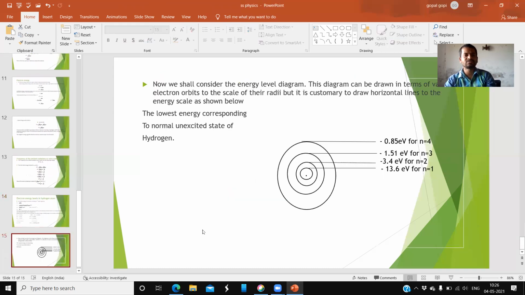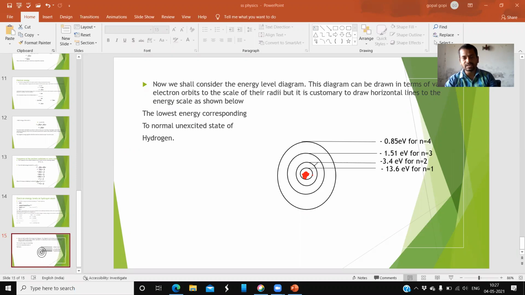Next, we shall consider the energy level diagram. This diagram can be drawn with the electron orbits to the scale of their radii, but it is customary to draw horizontal lines for the energy levels, since drawing the orbits is somewhat difficult. The lowest energy level is the one nearer to the nucleus, the first.